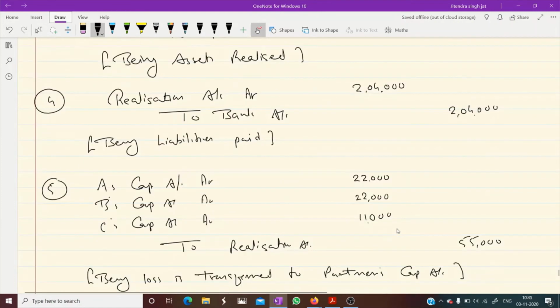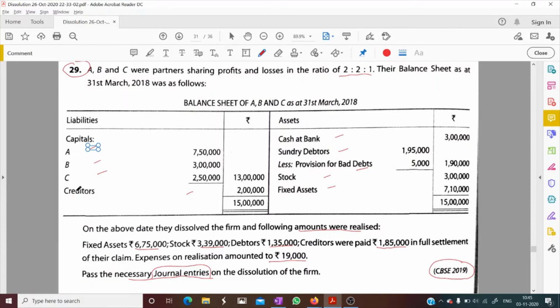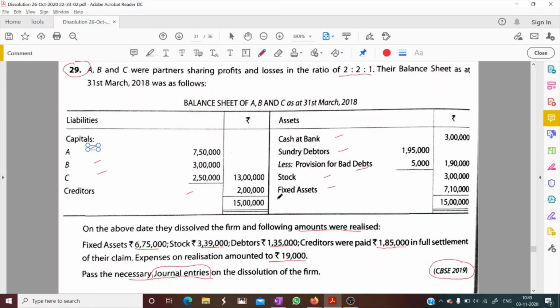One more entry. I think you all can easily prepare how much each and every partner is getting. A, B, C. You can prepare the capital account also, or without preparing it, you can write here what they are getting. Their capital in the question is 7 lakh 50,000, 3 lakh and 2 lakh 50,000.